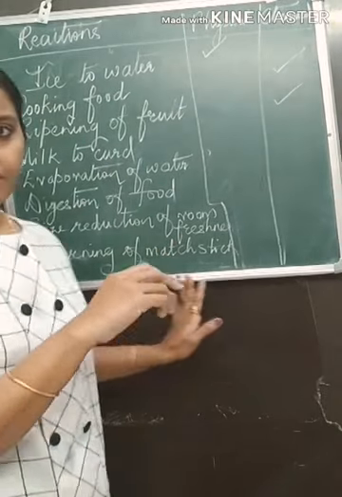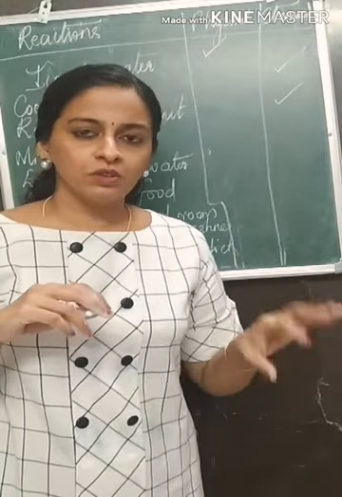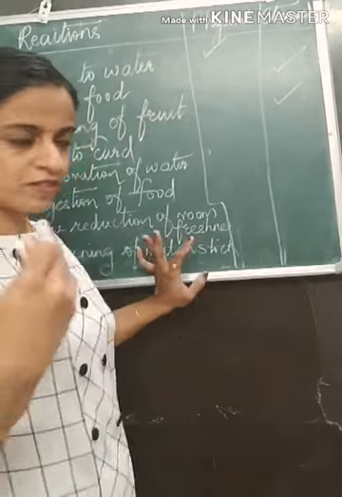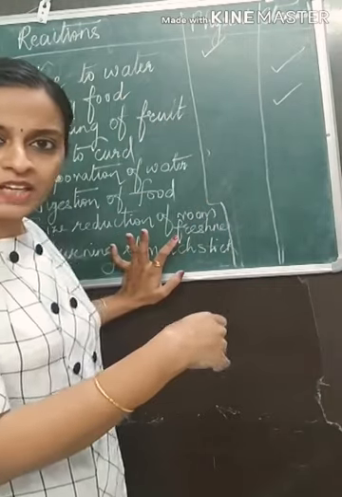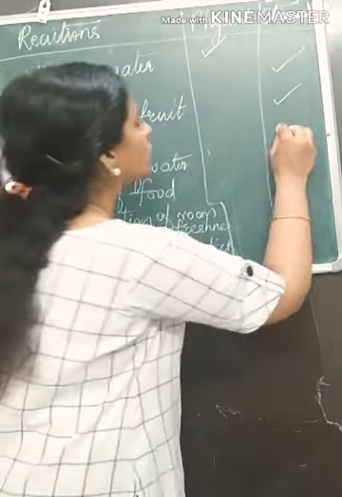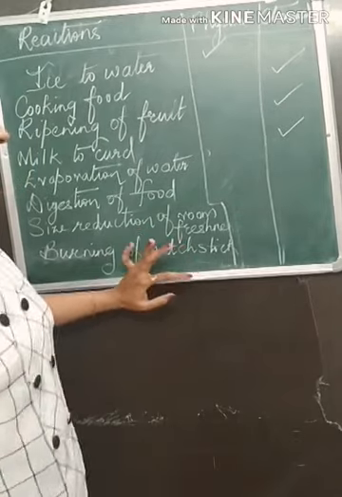Milk to curd, again. For milk to turn into curd, you have some reactions. Curd, we can't get the milk back from the curd. No, not possible. So it is also a chemical change.